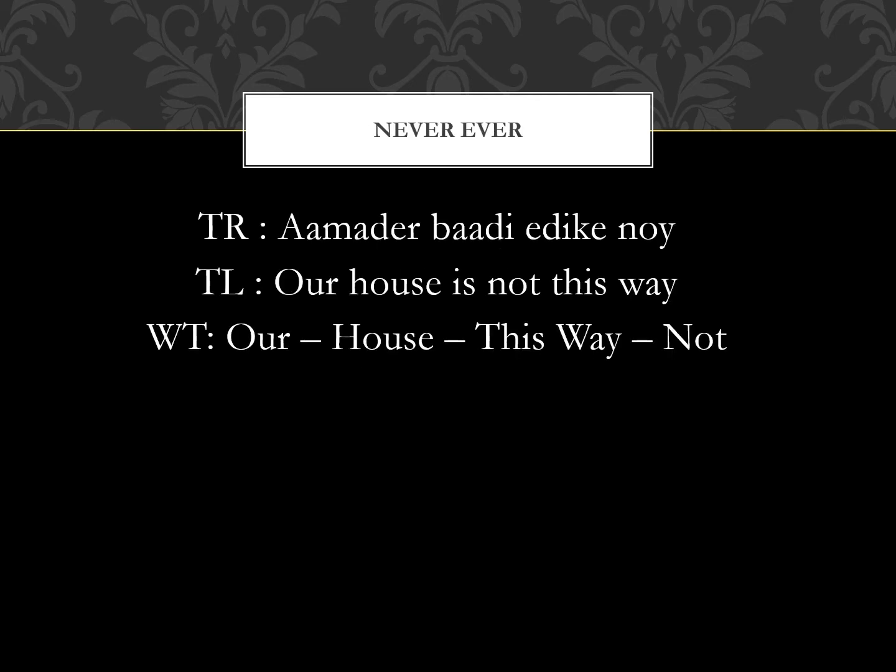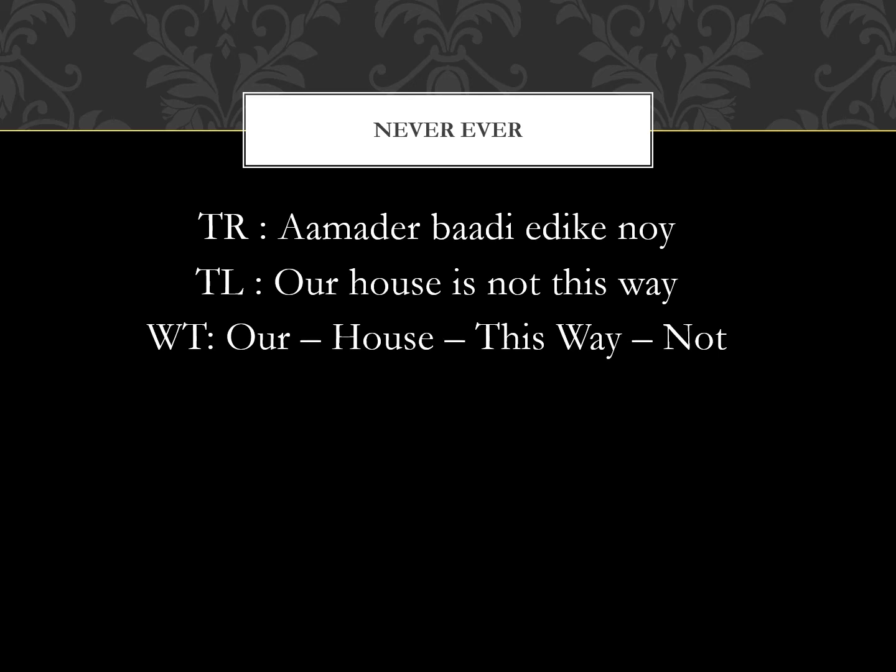Again, some examples with noi. Our house is not this way. আমাদের বাড়ি এদিকে নয়. If you notice, there is no verb in the Bengali sentence, because there is no verb used in Bengali for the present tense is, am, are in English. Right.